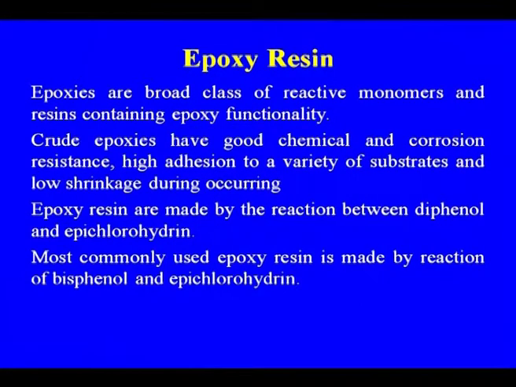So epoxy resins are made by reaction between a diphenol and epichlorohydrin. Here also, chlorine is involved while making the epichlorohydrin. The most commonly used epoxy resin is made by reaction of bisphenol and epichlorohydrin. So again, the same problem: handling of the bisphenol, where we are handling the phenol, and the poison is there.